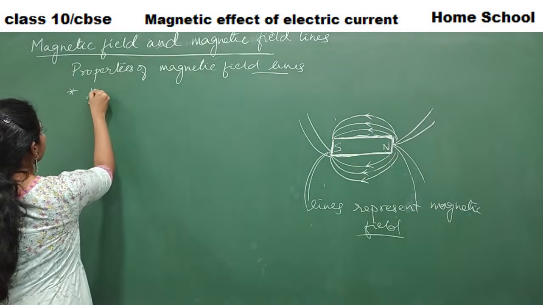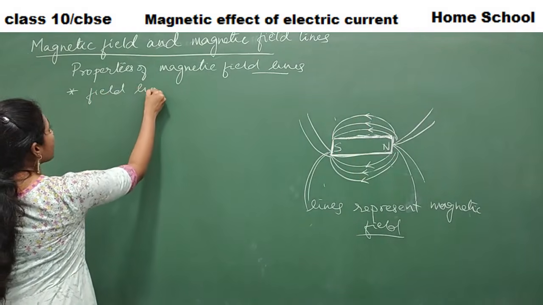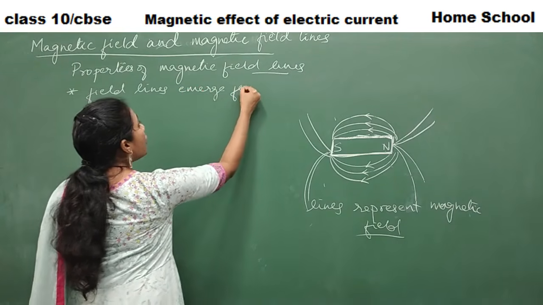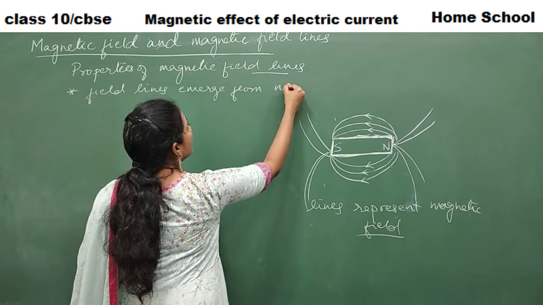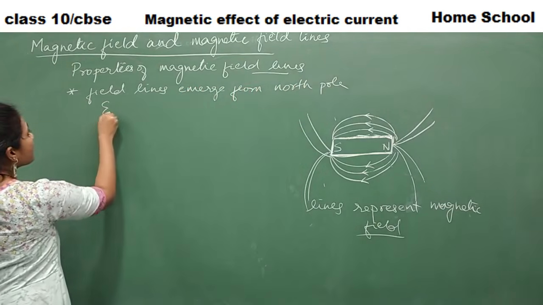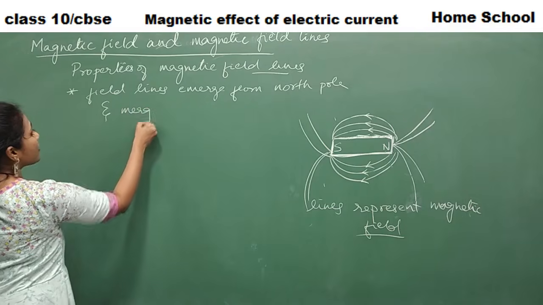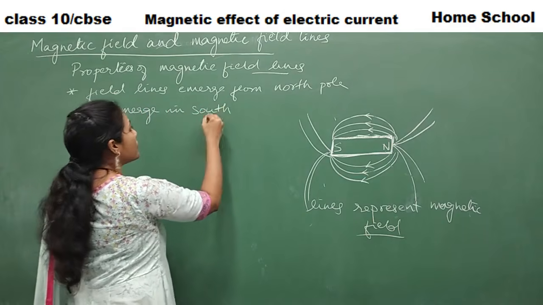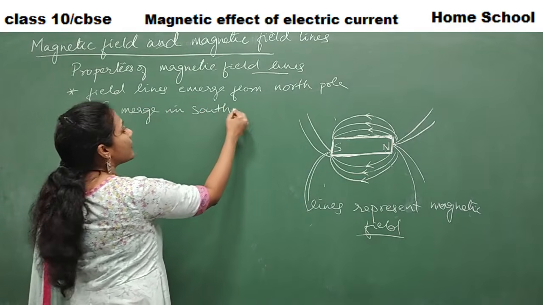So field lines emerge from north pole and merge in south pole. What do you mean by merging? Merging means going or mixing.